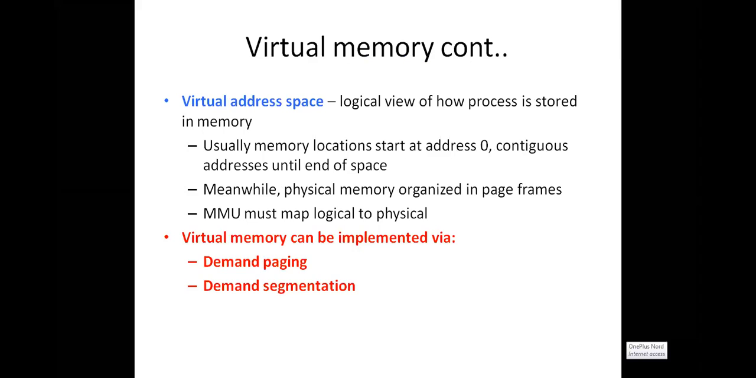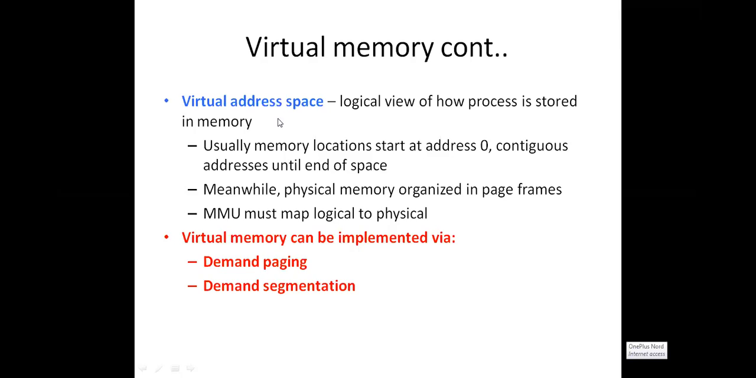And next, virtual address space. As we have already discussed this topic, the memory locations start at the 0th location, with contiguous addresses until the end of the space. What is logical address space? It is your process, where the process is divided into pages. All the processes are divided into pages, and that area is called logical address space. What is a physical address space? Physical address space means main memory, right? Then what is virtual address space?